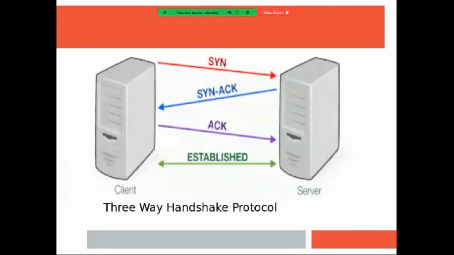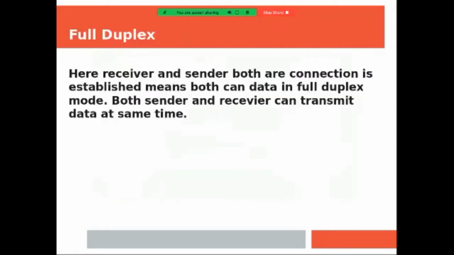Now, this is the diagram of the three-way handshake protocol. First of all, the client is sending a request to the server that I want to send data. Afterwards, the server responds with an acknowledgement that yes, you can send the data. Again, the client gives an acknowledgement to the server that I have received your acknowledgement, and then communication starts between client and server. This is nothing but the three-way handshake protocol.